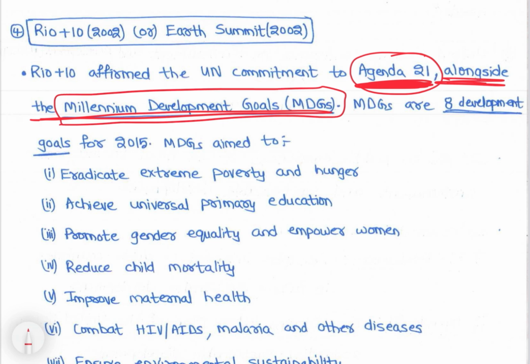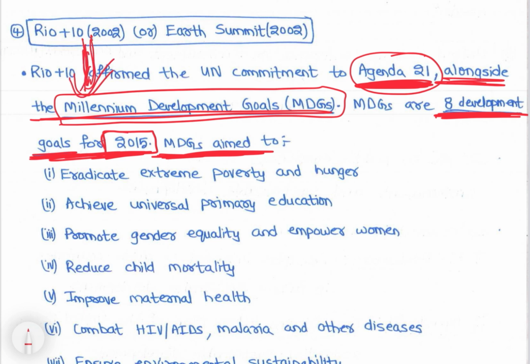So here in Rio + 10, MDGs were developed. MDGs are 8 development goals for 2015. So the Millennium Development Goals are aimed to be achieved by 2015. So this you have to remember for Rio + 10.